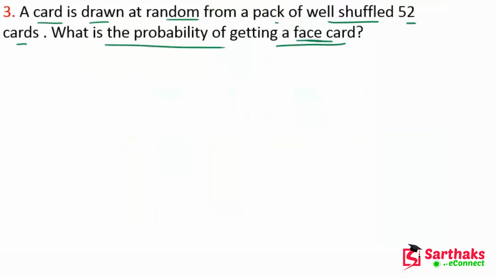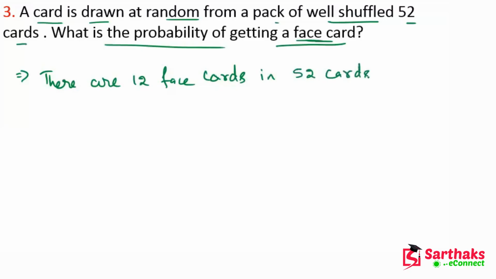So there are 12 face cards in a 52 deck of cards. Now my dear friends, favorable outcomes is 12 and total outcomes is 52.